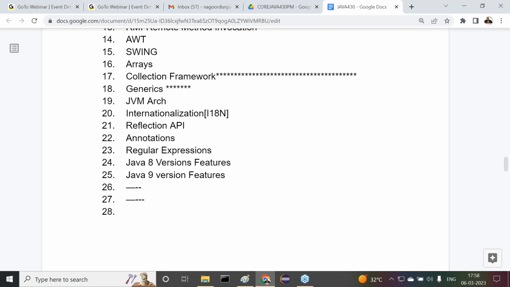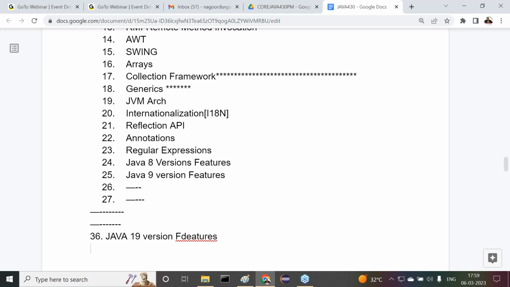Java 8 version, Java 9 version, Java 10 version, and so on. Almost all. Here we can understand it clearly. How many things are we going to do there? The last might be 35th or 36th. Here we can understand we are going to see the Java 19 version features.